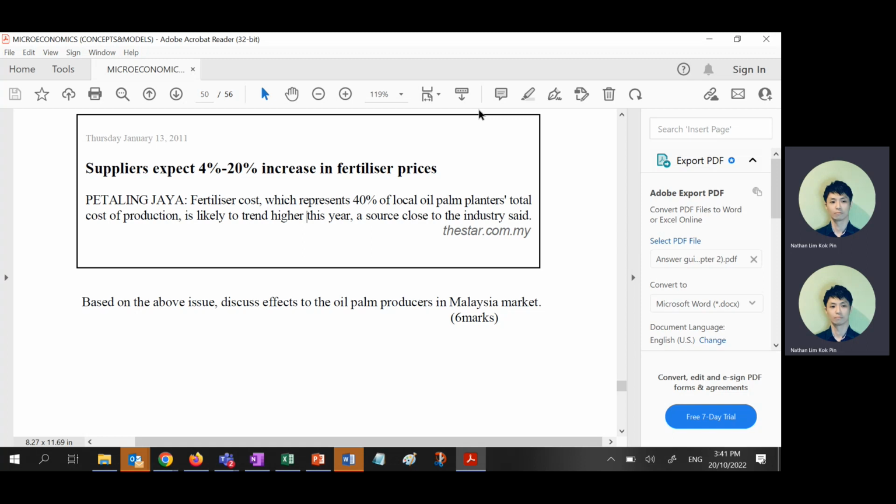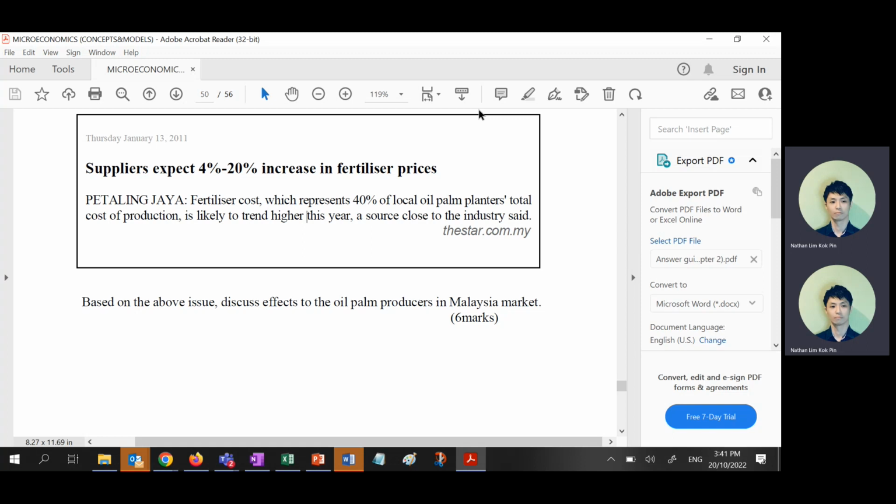So discuss the effects. Because it's a discussion question, you not only can talk about just the diagram effects, you can also talk about the indirect effects. You can also talk about the positive effects. Don't think that when cost of production increases, it must be a negative thing. It can also be positive effects. Negative effects, you should know how to write. Let me just discuss a little bit on positive effects. What are the positive effects?